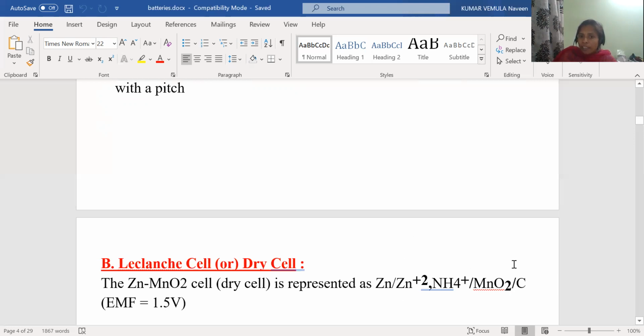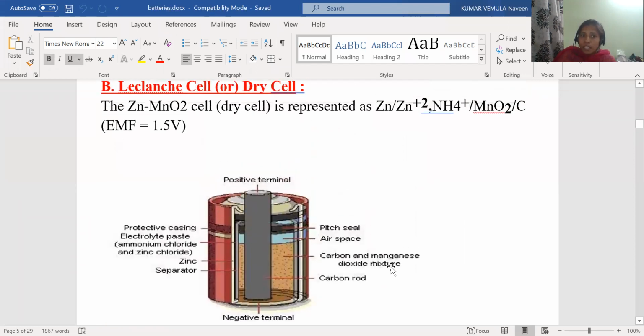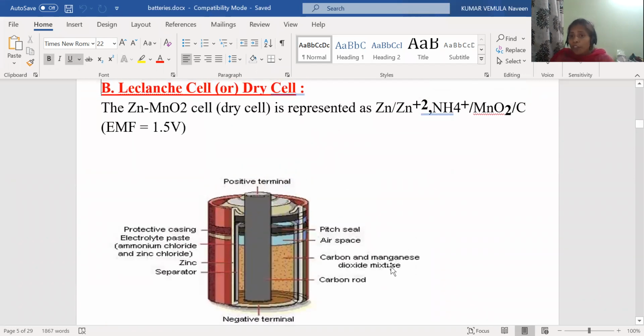This is anode and this is cathode. Cathode is coated with the MnO2. And on the left side we are having anode, which is Zn. This is about the cell notation. And one more, it can release an EMF of 1.5 volts. How much electricity can it produce? It can produce around 1.5 volts of electricity.